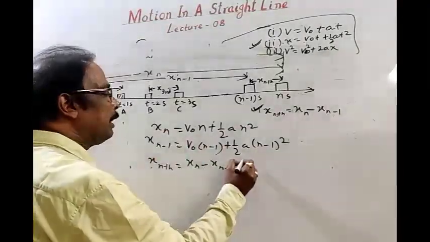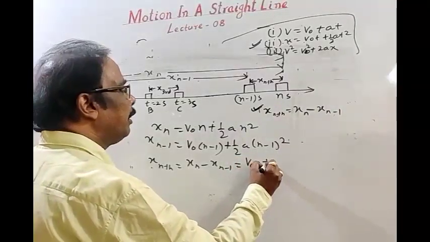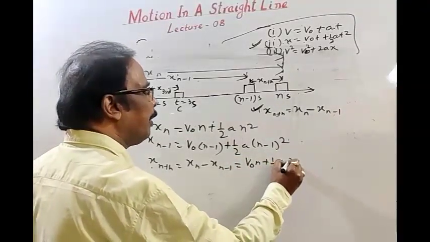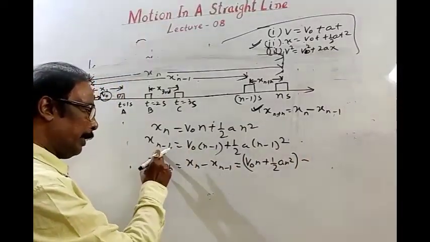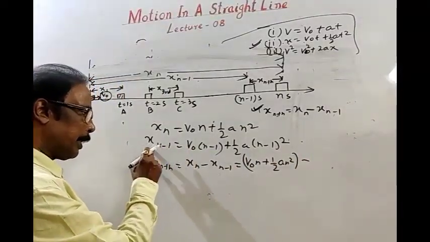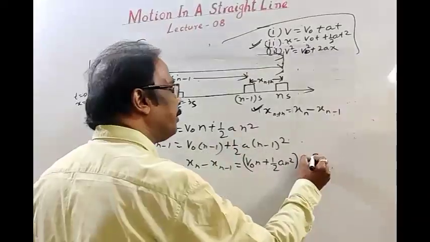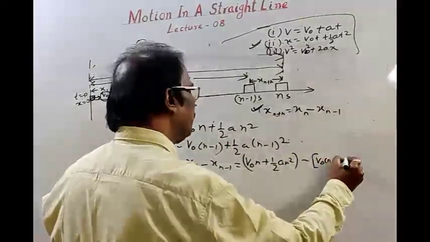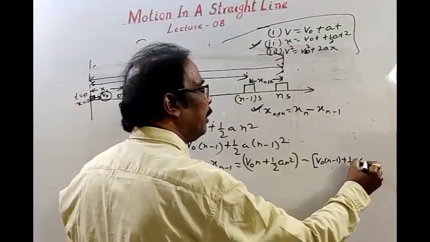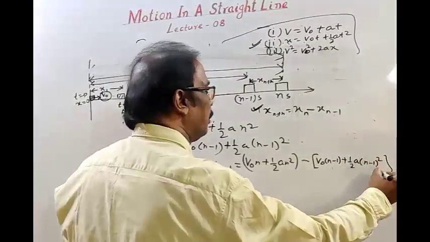So xn is v naught n plus half a n square, minus xn minus 1, which is v naught into n minus 1 plus half a into n minus 1 whole square.